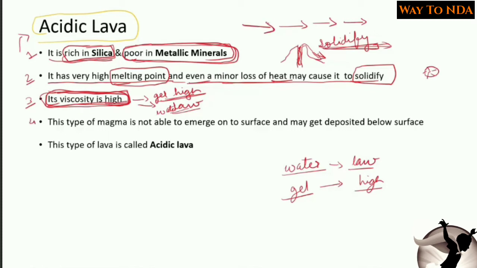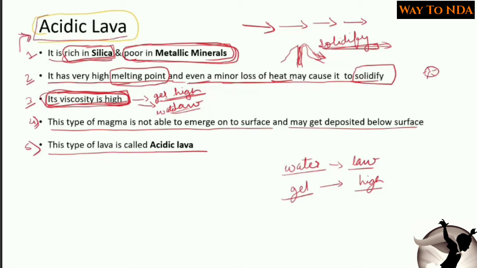Remember that. And the fourth point is this type of magma is not able to emerge onto the surface and may get deposited below the surface. And this type of lava is called acidic lava. Remember this. So that's all about the acidic lava. The difference between acidic lava and basic lava is the reason behind the formation of different structures due to volcanic activity. We are going to study those different structures further in this lesson.